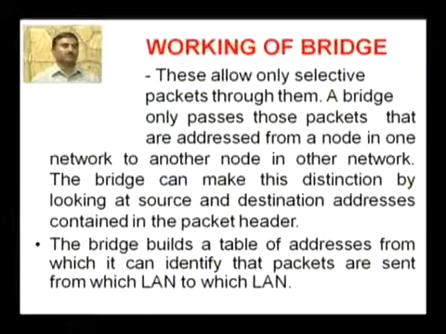Bridge only passes those packets that are addressed for a node in one network to another node in another network. The bridge can also make this distinction by looking at the source and destination addresses contained in the packet. The bridge builds a table of addresses from which it can directly identify which packets are sent from which LAN to which LAN. So bridges basically make a distinction on the basis of these LANs, okay, for which LAN this packet is meant for.